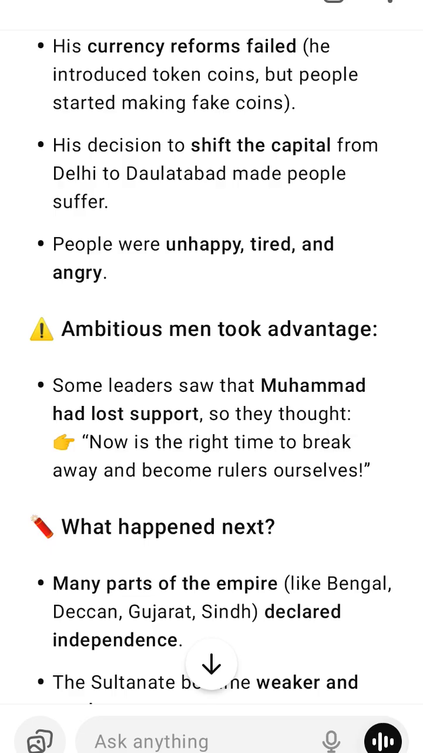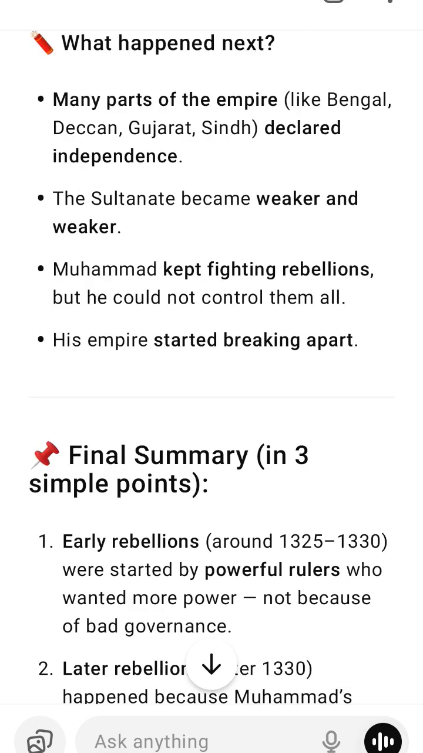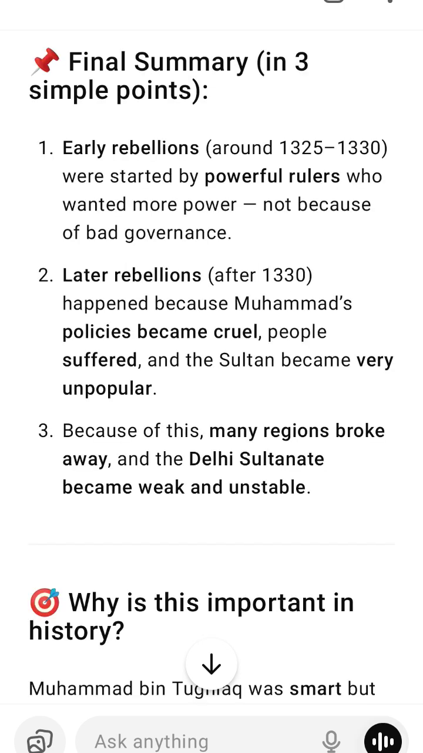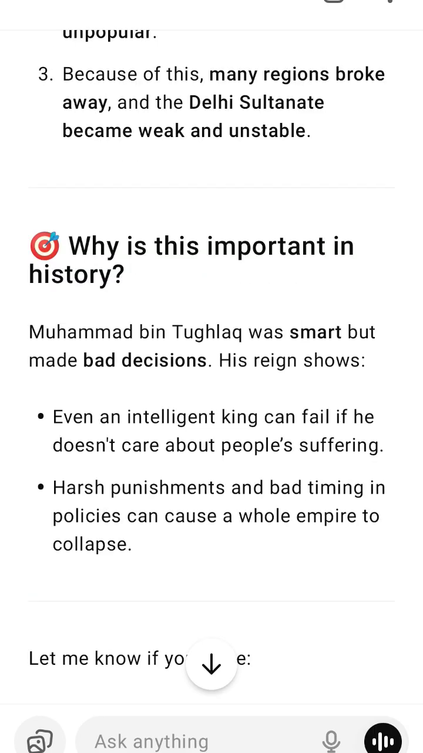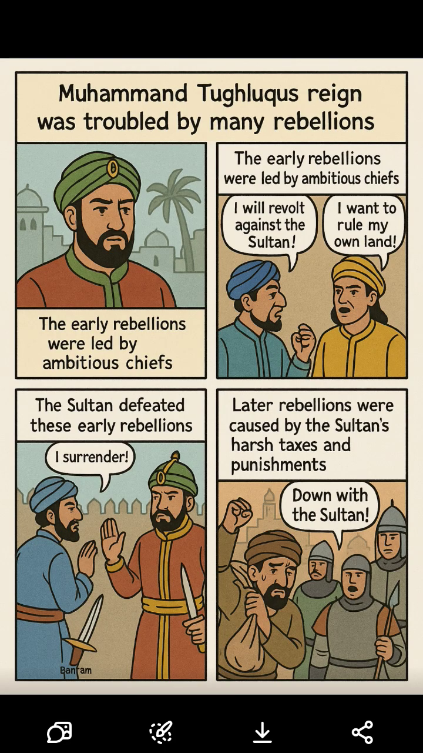He increased taxes even in flood and famine years. He punished people very cruelly. His currency reforms failed. He introduced token coins, but people started making fake coins. His decision to shift the capital from Delhi to Dawlatabad made people suffer. People were unhappy, tired, and angry. Ambitious men took advantage. Some leaders saw that Muhammad had lost support, so they thought, now is the right time to break away and become rulers ourselves.